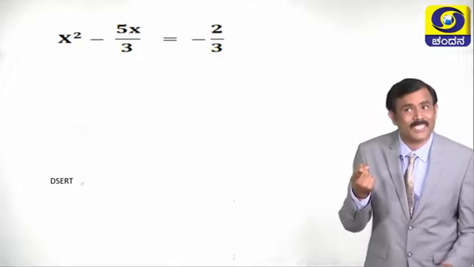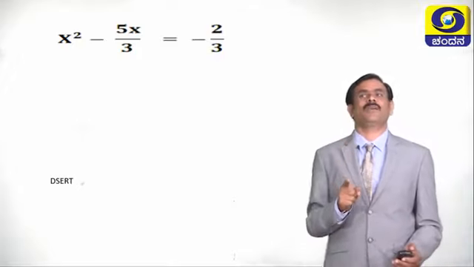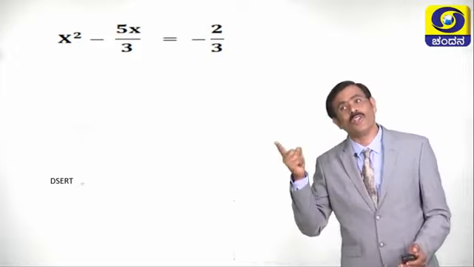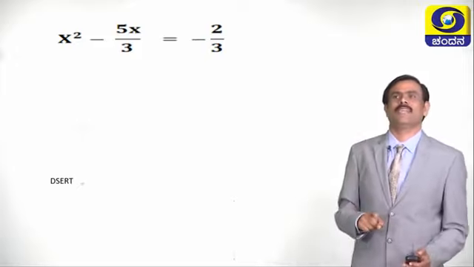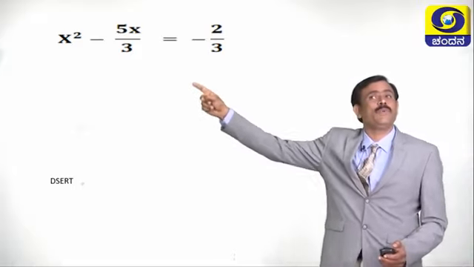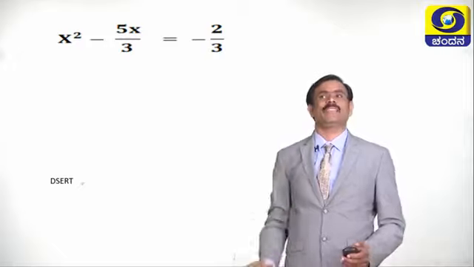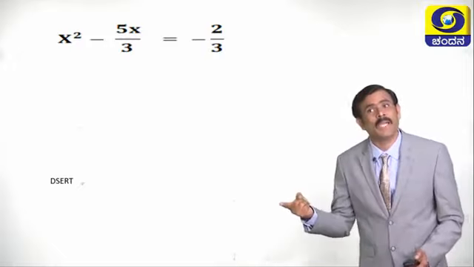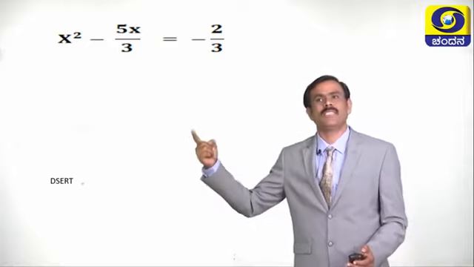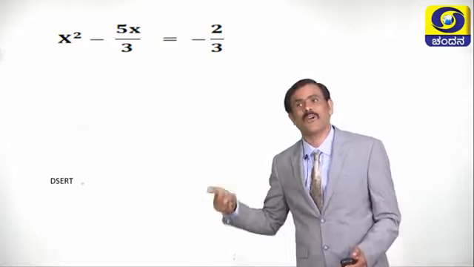Children, what is the next step? The next step is we have to add b by 2 whole square on either side. What is the value of b here? The value of b is minus 5 by 3. Then what is b by 2? Minus 5 by 3 into 2, that is equal to minus 5 by 6.